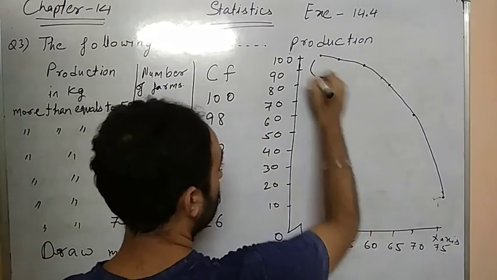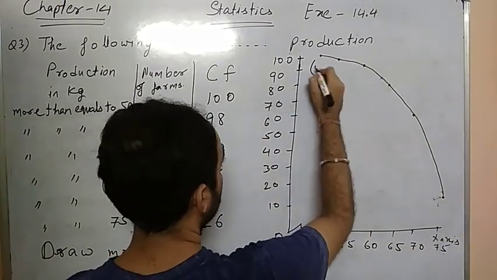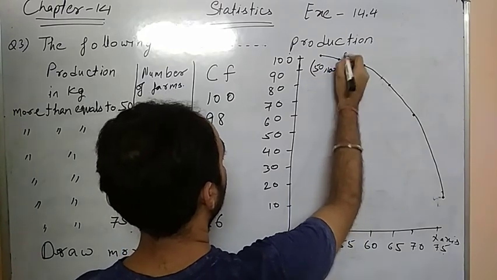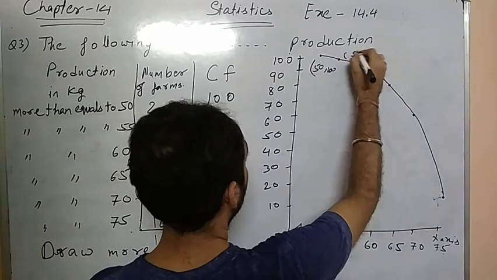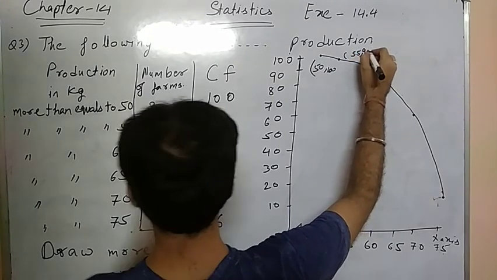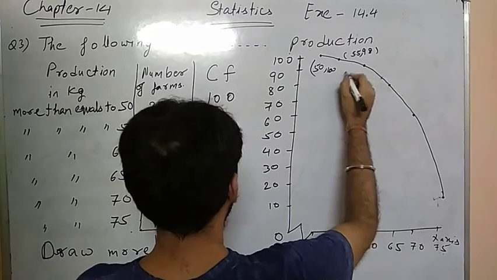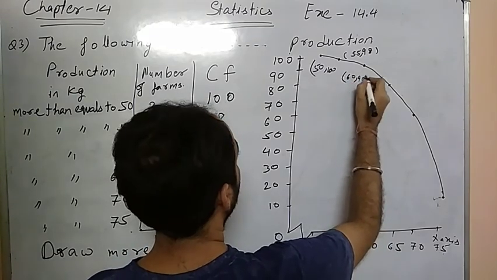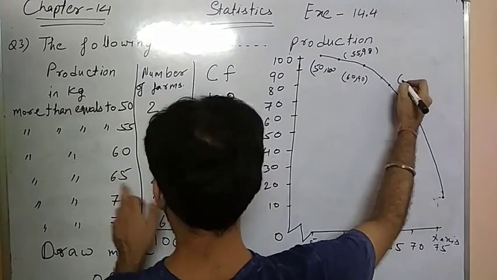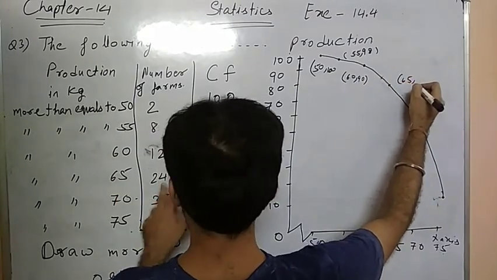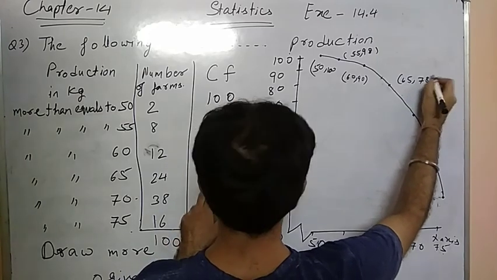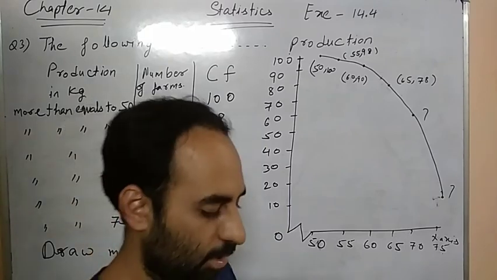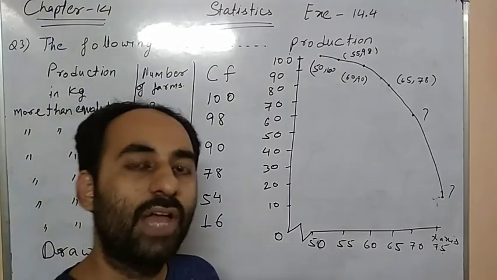Now write the coordinates also. First x-axis, then y-axis. So it is 50, 100. In the second one it is 55, 98. In the third one it is 60, 90. In the fourth one it is 65, 78, and so on. Understood? So in this question, this much we are having. Okay everyone, thank you.